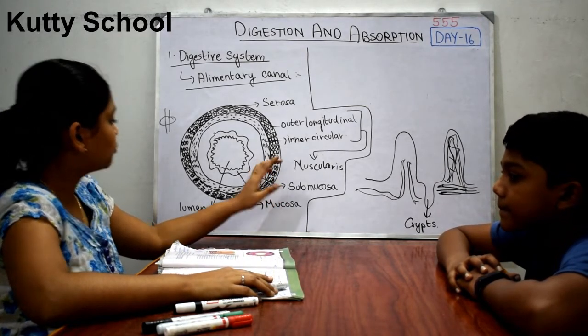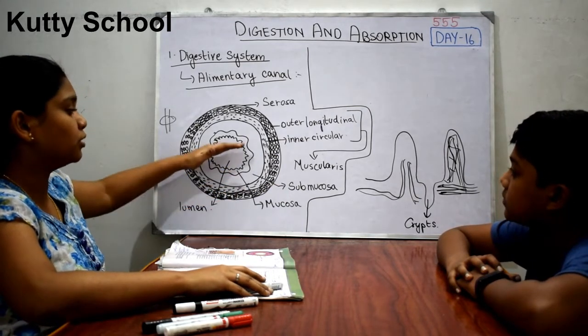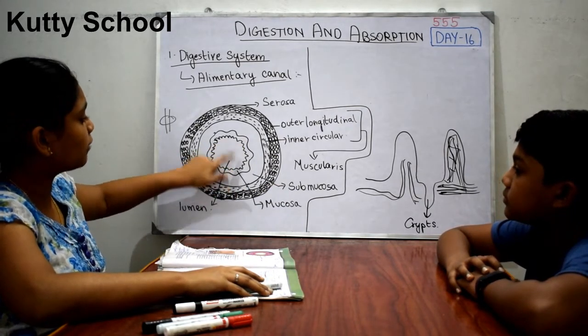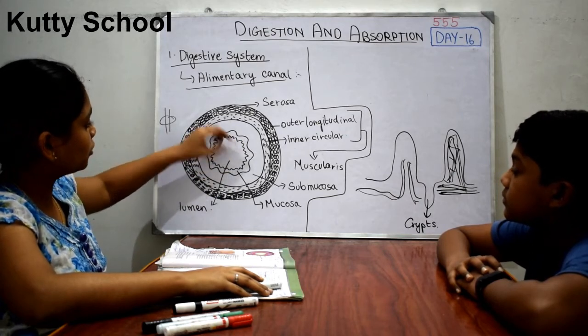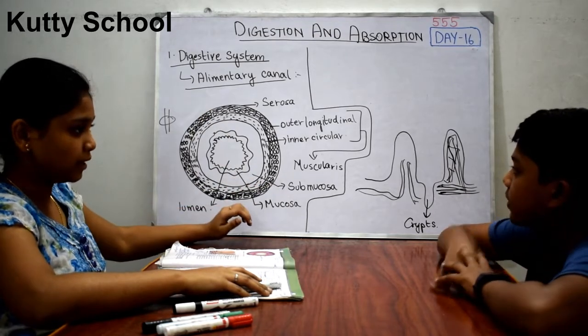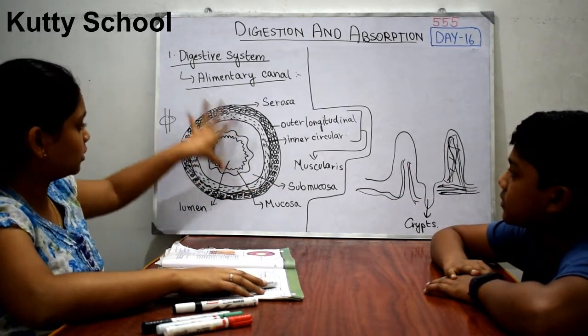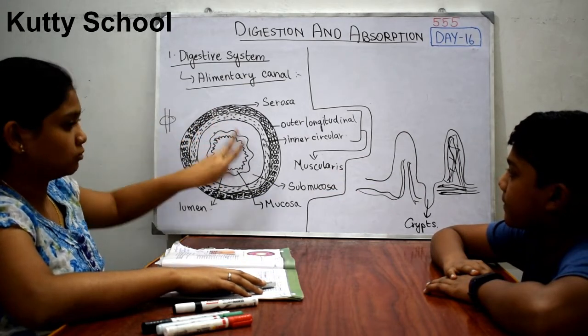After the submucosa comes the mucosa. This is from outside to inside. The mucosa is the inside, and after that the lumen. Only through the lumen does the food pass. So this is the cross section of the alimentary canal. If you cut it like this, this is the structure, and only here does the food go.